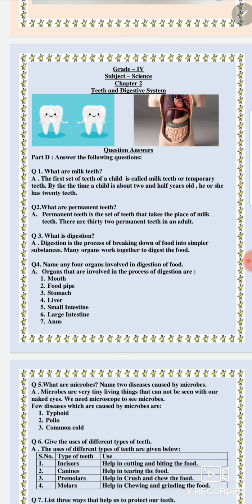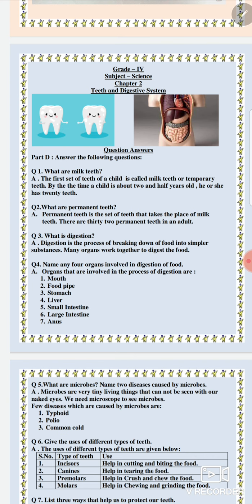continuously releases the digestive juice that is known as saliva, which mixes into the food and makes the food soft. Along with it, it helps in making it soft and moist so that we can swallow the food easily. After this, food enters into the food pipe. Through the food pipe, food enters into the stomach. In the stomach, food is further broken down with the help of